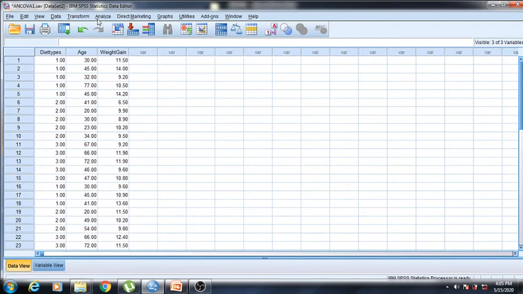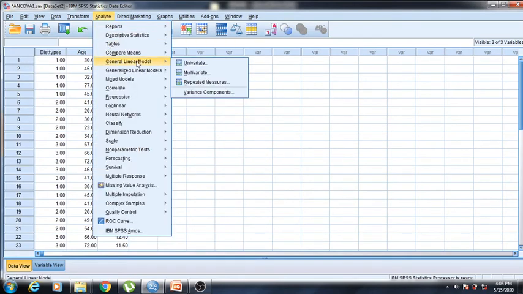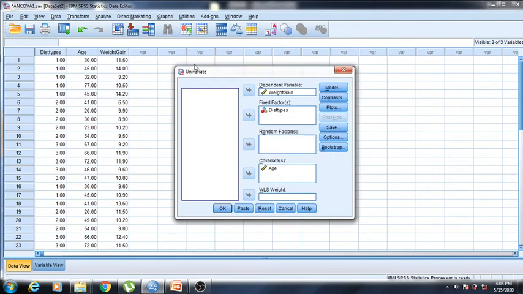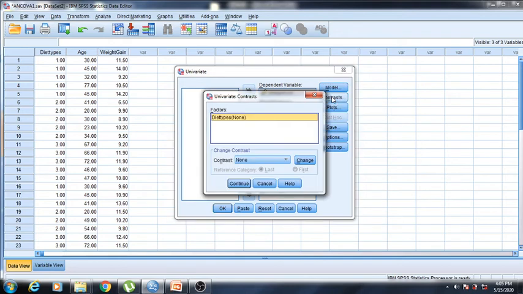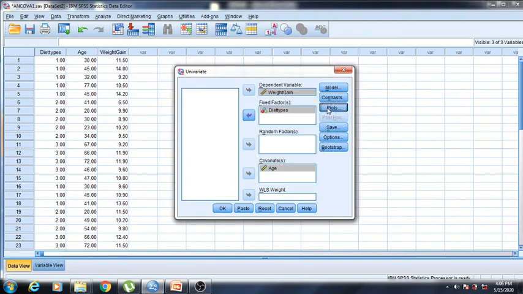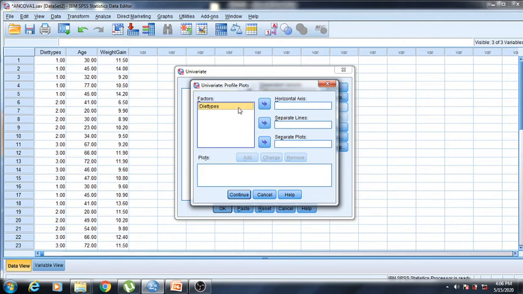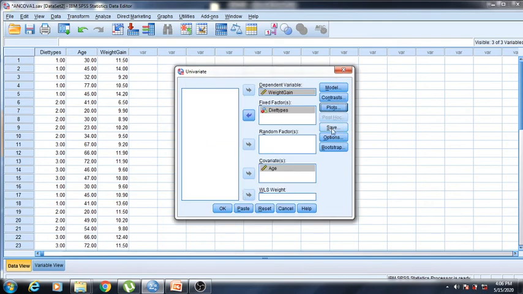Now we'll run ANCOVA with this data. So analyze, and then general linear model, univariate. You can see here our data is already here, or you can reset and again do this. So weight gain is the dependent variable, age is our covariate, diet types is our fixed factor. In the model we'll use the full factorial model, continue. Contrast, no need to do anything. Plots, if you want to, put diet types on the horizontal axis and add it, then continue. Save, no need to do anything. Then we'll go to options.